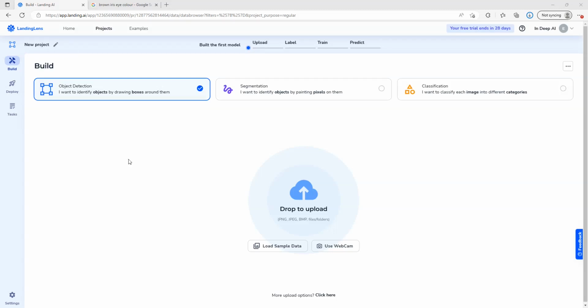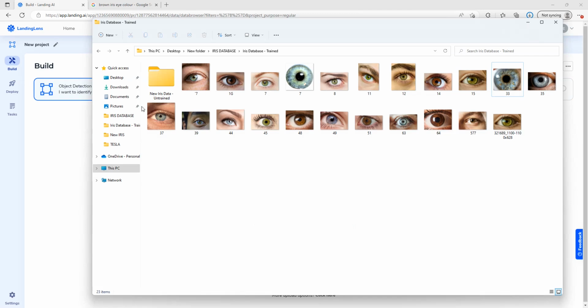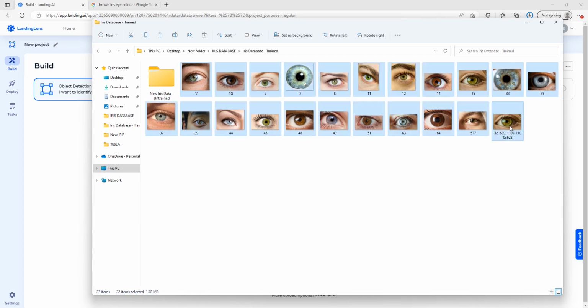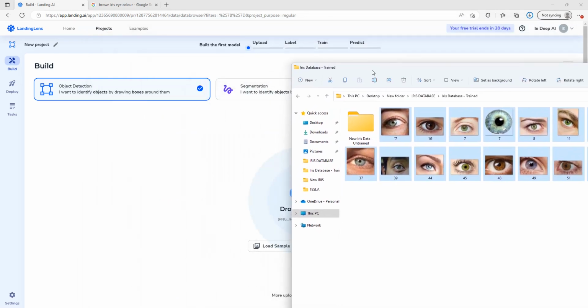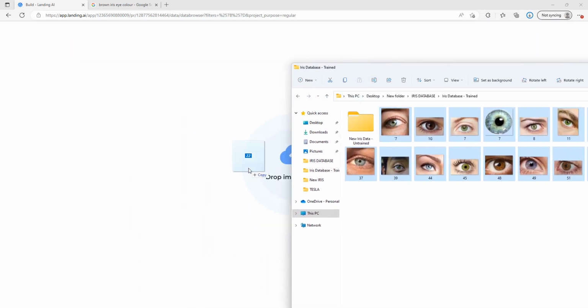So I'm just going to go ahead and start building the first model. We have our categories here that we can select from, the first being object detection, followed by segmentation, and finally classification. So I'm going to enter into my database. In here I have my first iris database. This will be our trained data, which we will train the model on. So I'm simply going to select those images and then drop those examples.